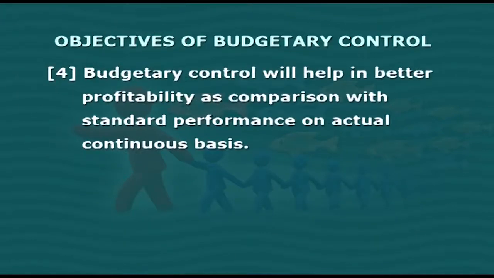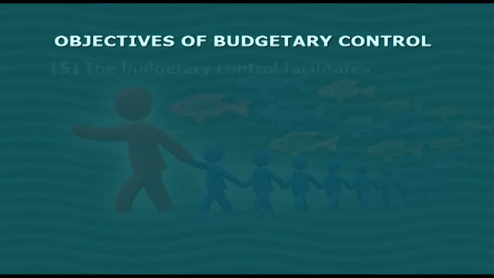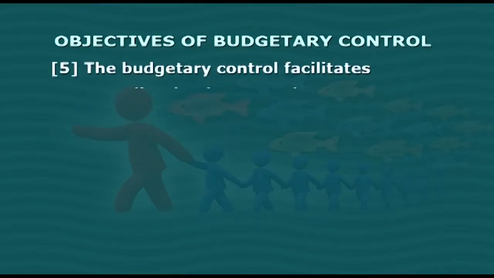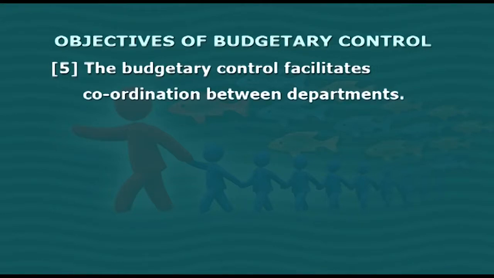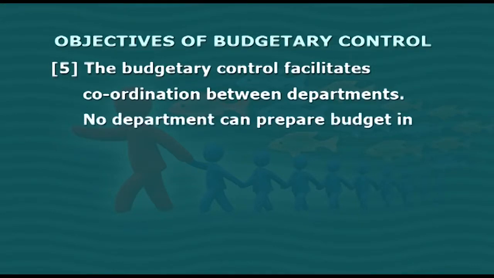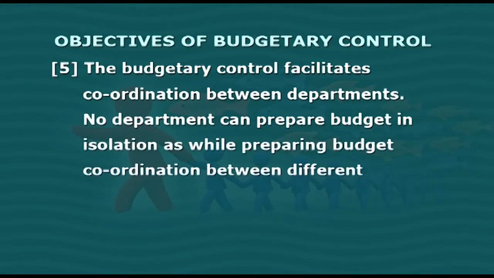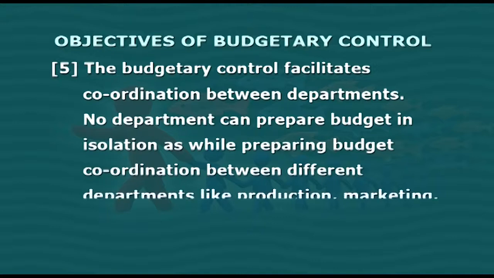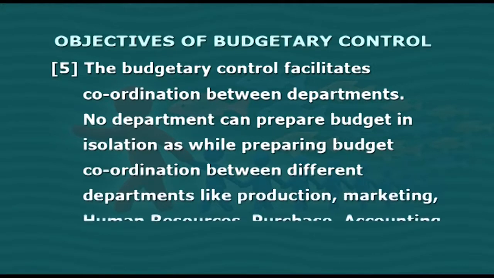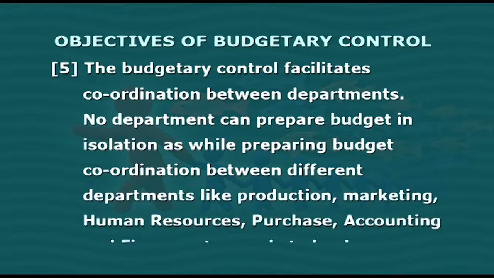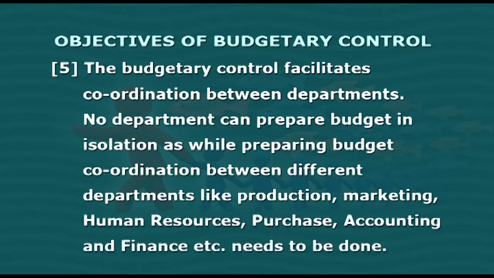Budgetary control will also help in better profitability, as comparison with standard performance on actual is done on a continuous basis. Budgetary control facilitates coordination between departments. No department can prepare a budget in isolation, as while preparing a budget, coordination between different departments like production, marketing, human resources, purchase, accounting, finance and so on needs to be done.